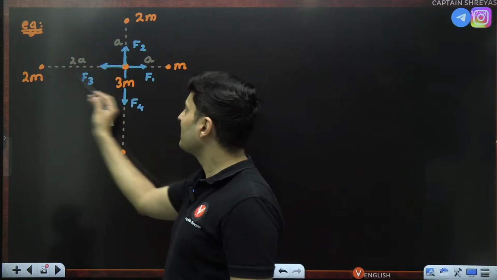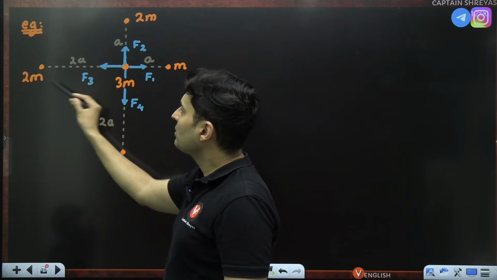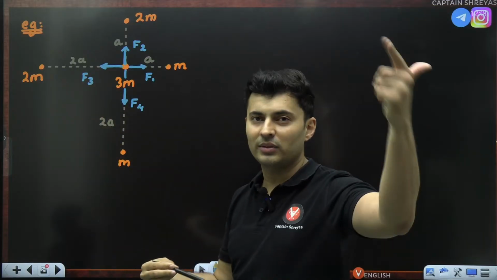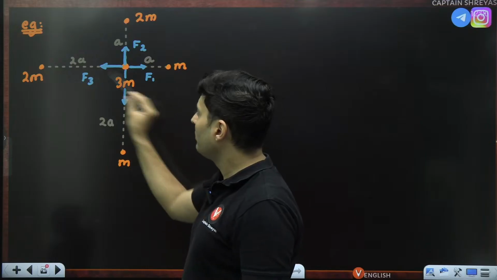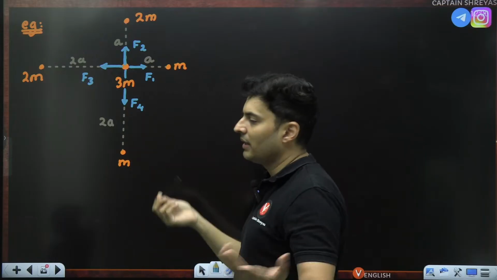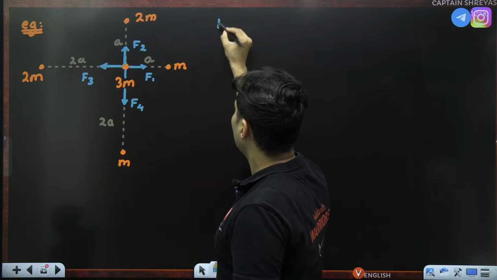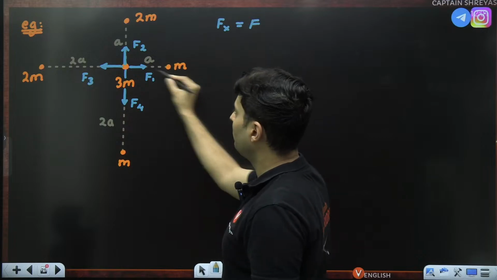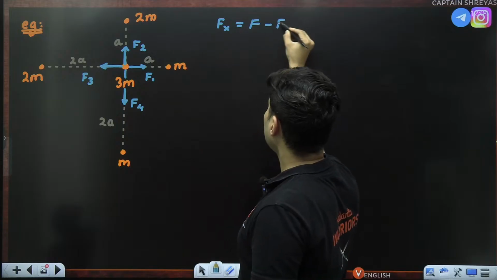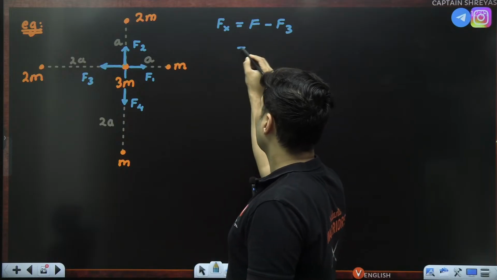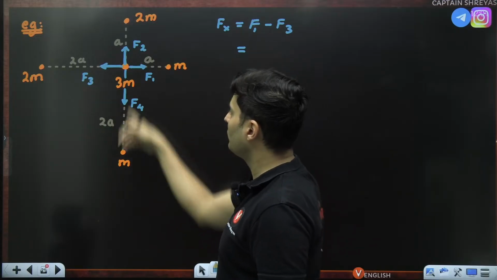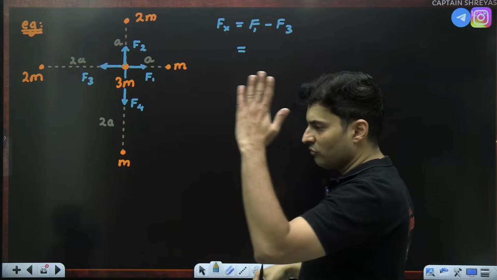If you look at the x direction, this distance is more, the mass is more, distance will have more effect because of the inverse square of the distance. So I think F1 will be more than F3. If I'm wrong, I'll get the answer negative, no issues. So the x component of the force will be F1 minus F3. F1 is here, F3 is here. F2, F4 are perpendicular, y-axis.